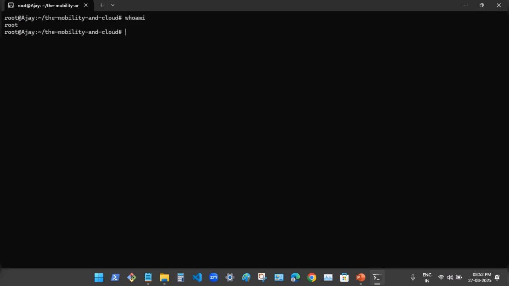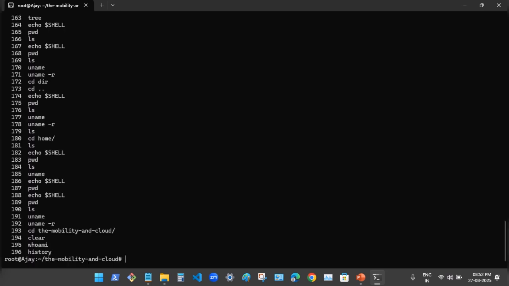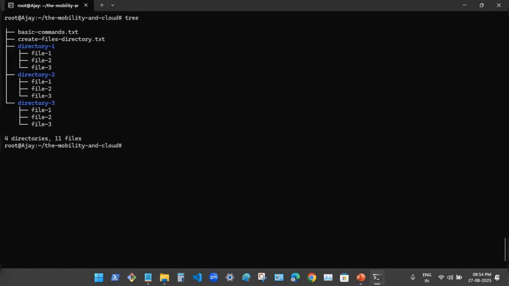This command is used to check the current username. This command is used to get the history of commands. This command is used to get the date and current time. This command is used to check the directory structure or the entire file system hierarchy.